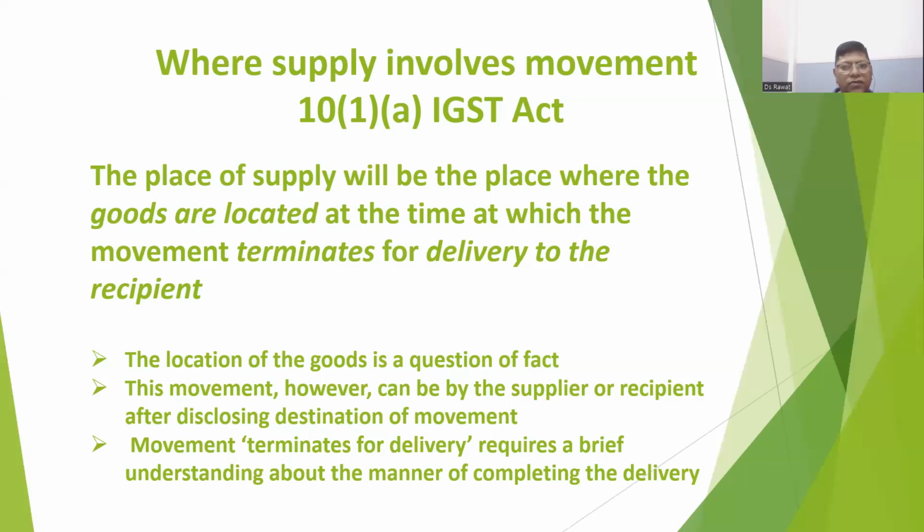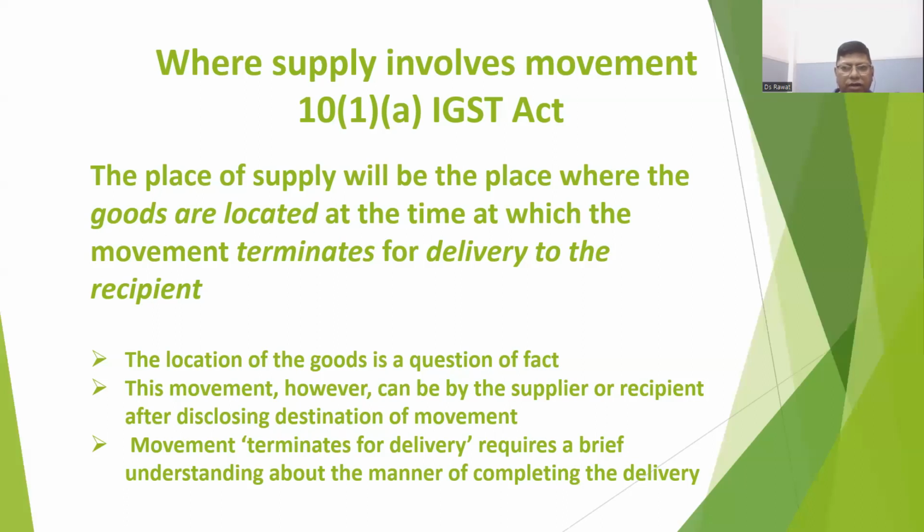So these are the things when the movement happens, at that time, what is the location of the goods, and that location will be taken as the place of supply of goods. Based on that location, which is the place of supply, and the location of the supplier, we will decide CGST.